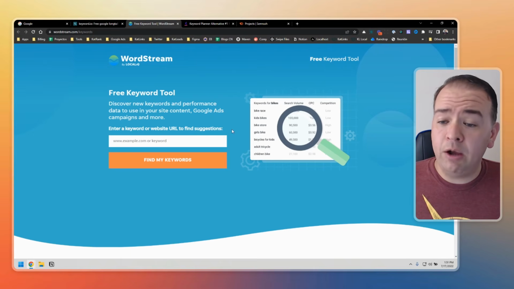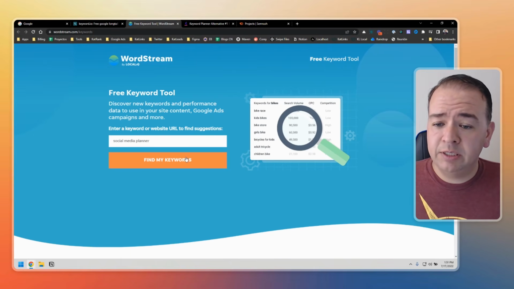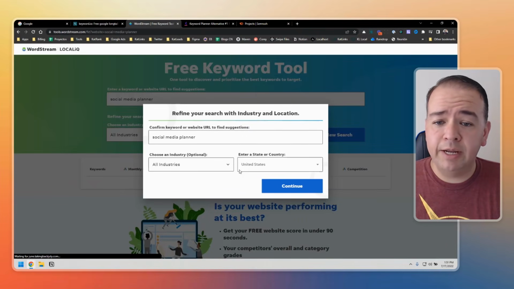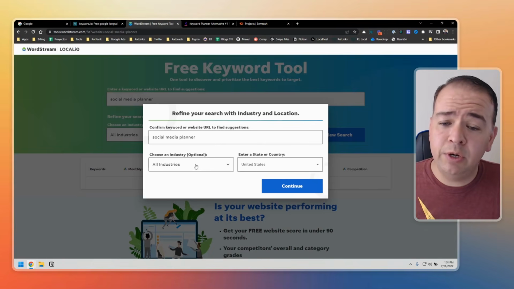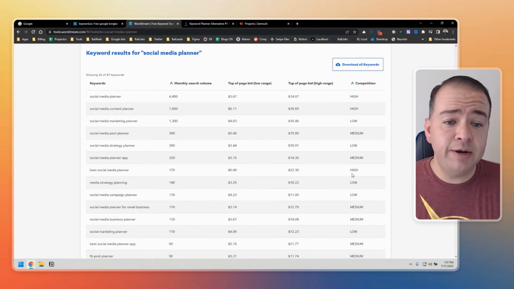So let's try it out. Same keyword, social media planner. Let's click on find my keywords. And here it is. Refine your search. It asks you for the keyword again in case you want to go specific industry or country. Let's just leave it as is. Click continue, and it'll do its thing. And there it is. Here are the results.